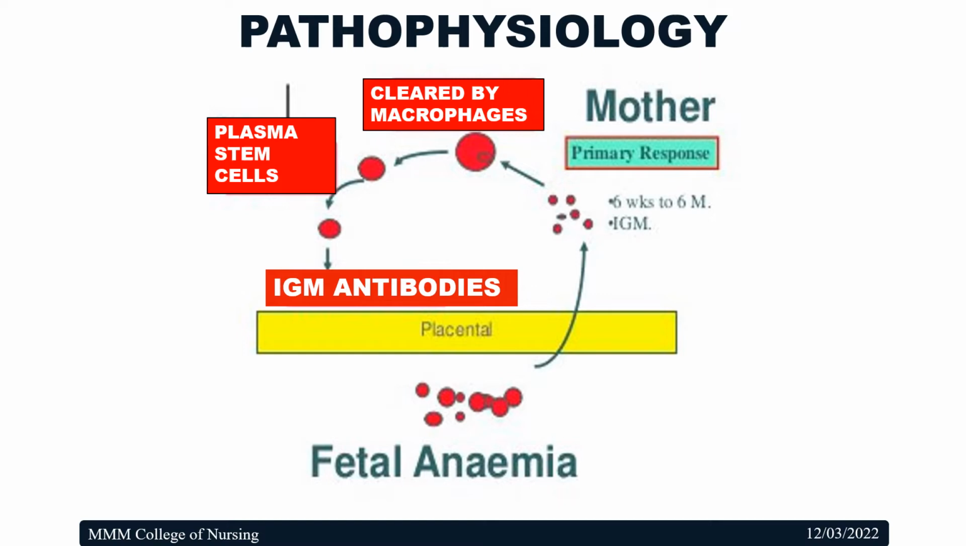These IgM antibodies are cleared by the macrophages. From the macrophages, the IgM antibodies enter the plasma stem cells. The IgM antibodies again bind with the RBCs and enter the fetal circulation. So what is happening here? The RBC enters the mother's circulation and comes back with the antibody attached to it. The same RBC will destroy the other RBCs. So RBCs which have antibodies will be destroyed. The final result will be more destruction of RBCs and fetal anemia.